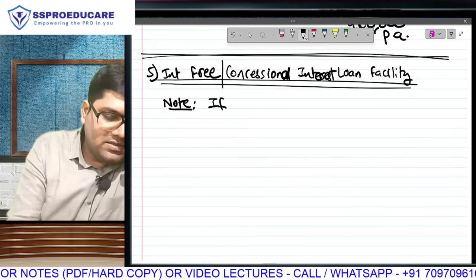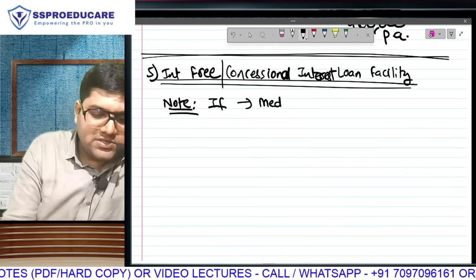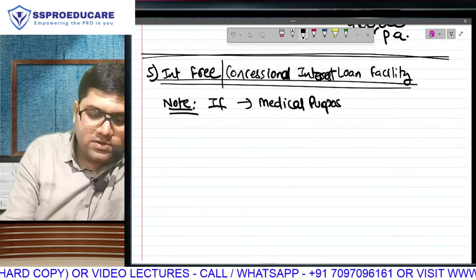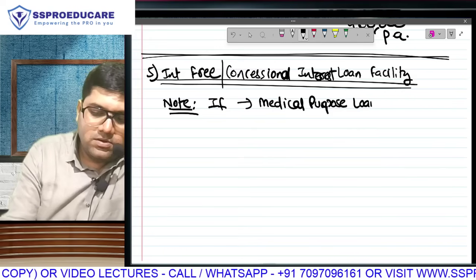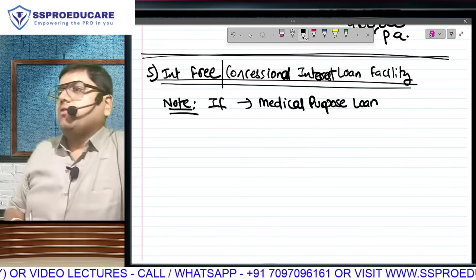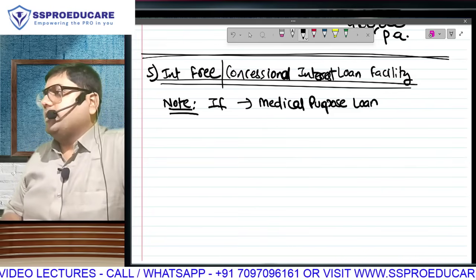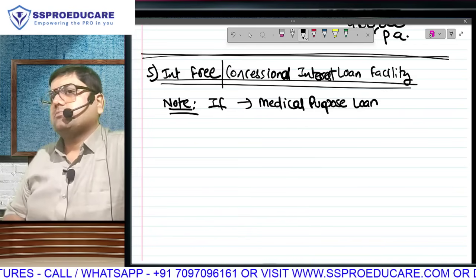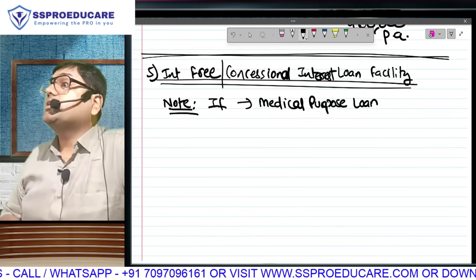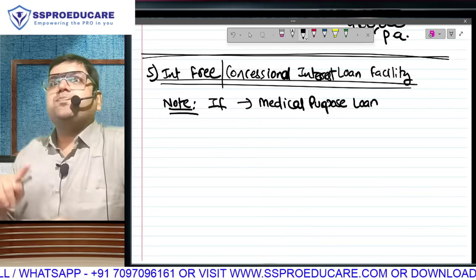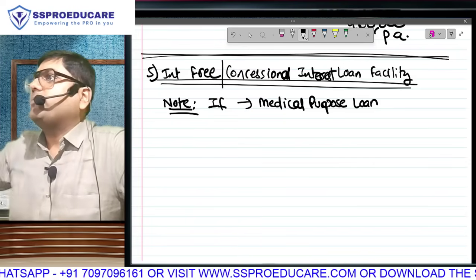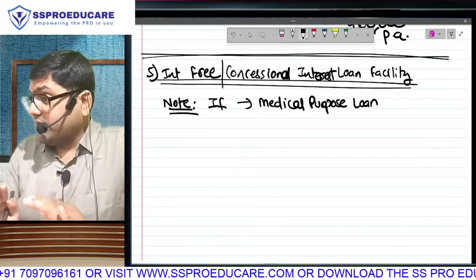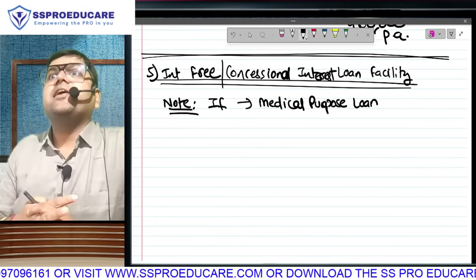If it is a medical purpose loan, so your boss is giving you a loan for undergoing a treatment, and you are going to return that money to your employer. He is not sponsoring your treatment cost. If the boss is paying your hospital bill, for that we have a separate perquisite, free medical facilities. Here he is only helping you with temporary funds. You have to return it without any interest.